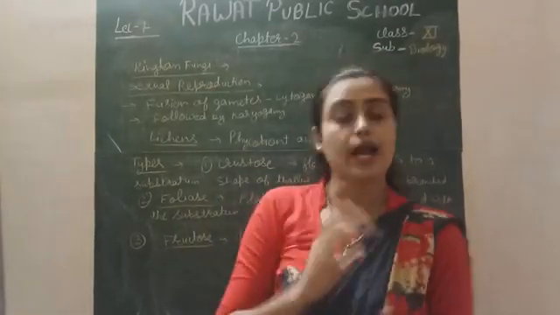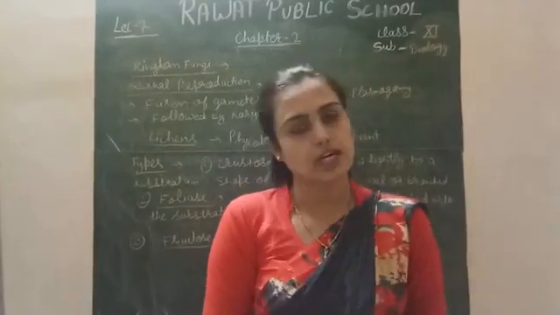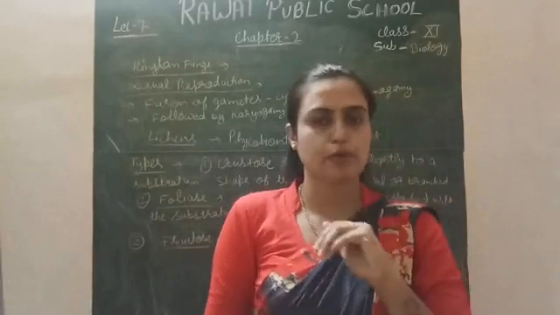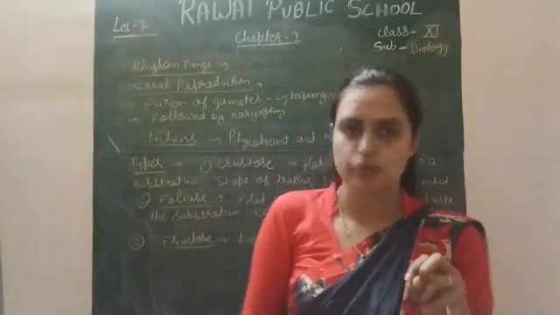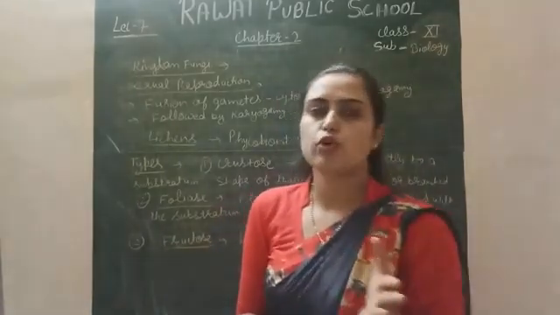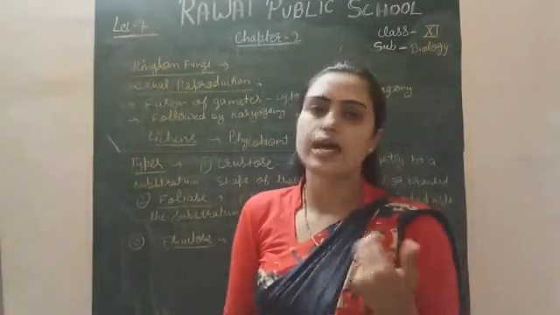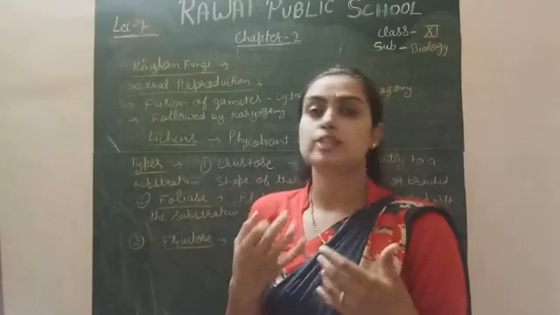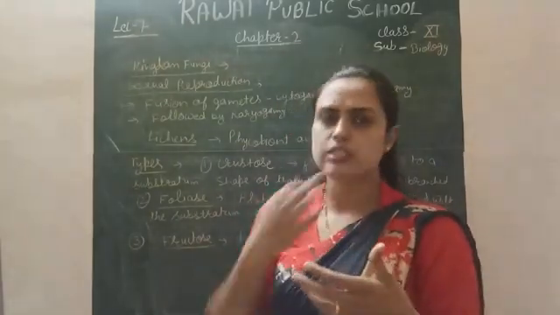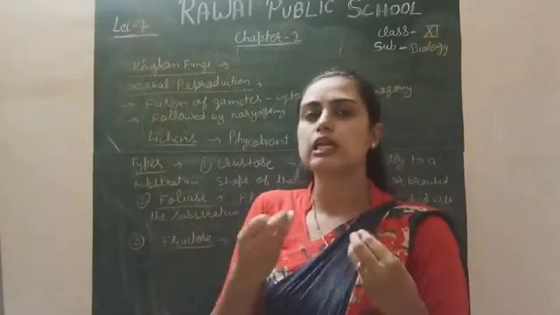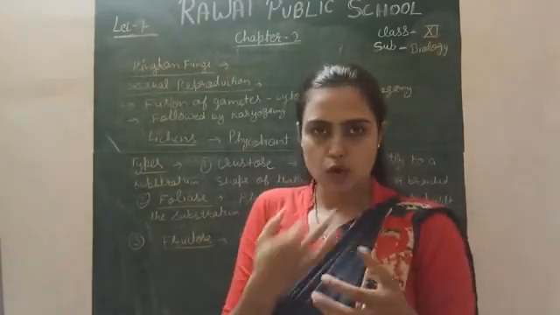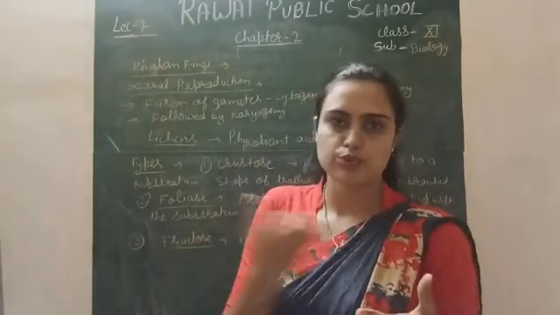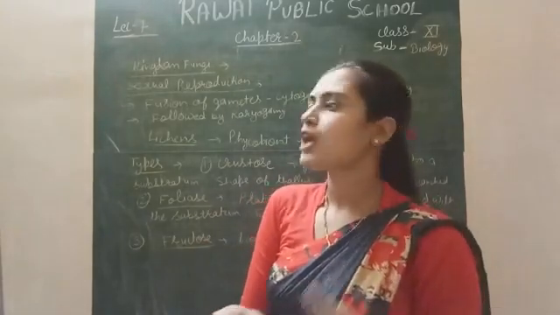Next, we discussed reproduction, and fungi have two types of reproduction, asexual and sexual. The vegetative part of reproduction is also included in the asexual mode. Asexual reproduction generally occurs in fungi with the help of spores only: ascospores in Ascomycetes, basidiospores in Basidiomycetes. These are the classes of fungus, depending on the type of spores and how these spores are produced, right?